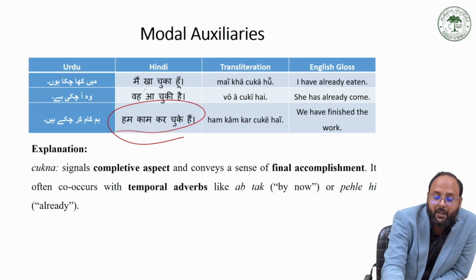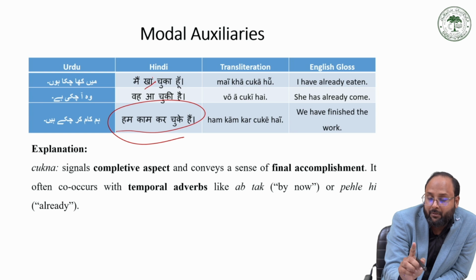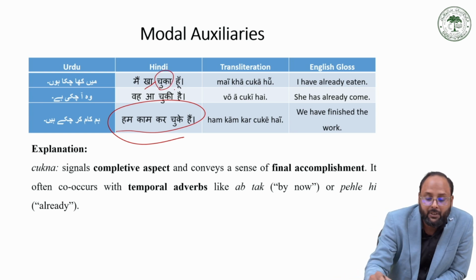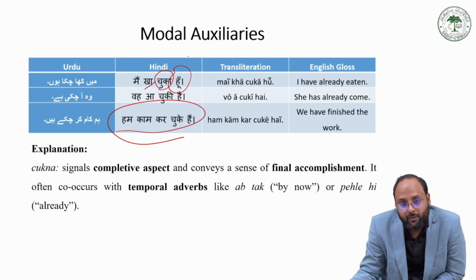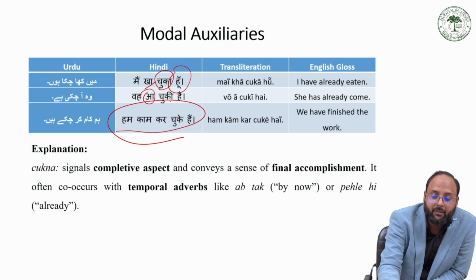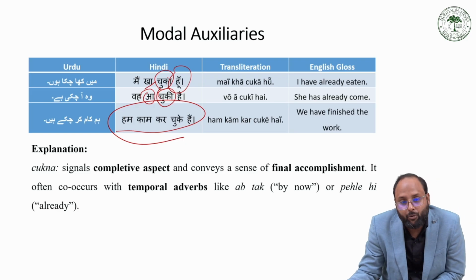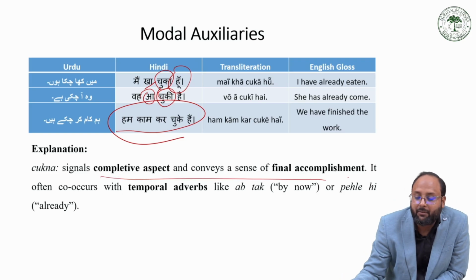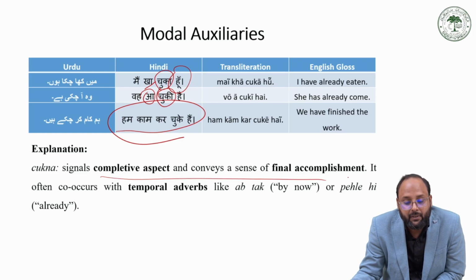So we have खा, which is the root verb, then chuka, which is the modal auxiliary, then the tense auxiliary. The main verb is in root form, chuki is the modal and hai is the auxiliary. So chukna signals the completive aspect, that is the final accomplishment.